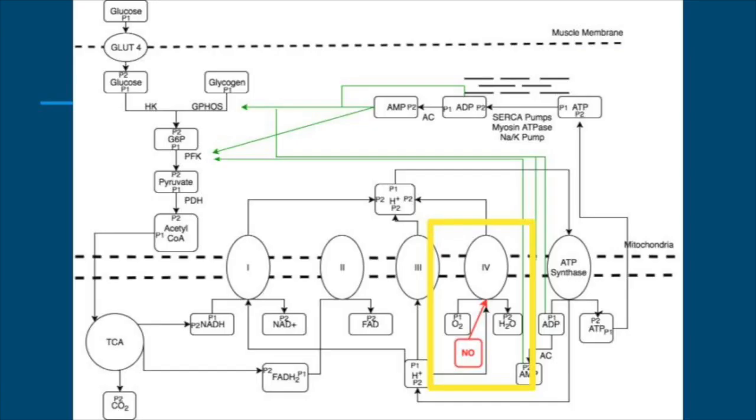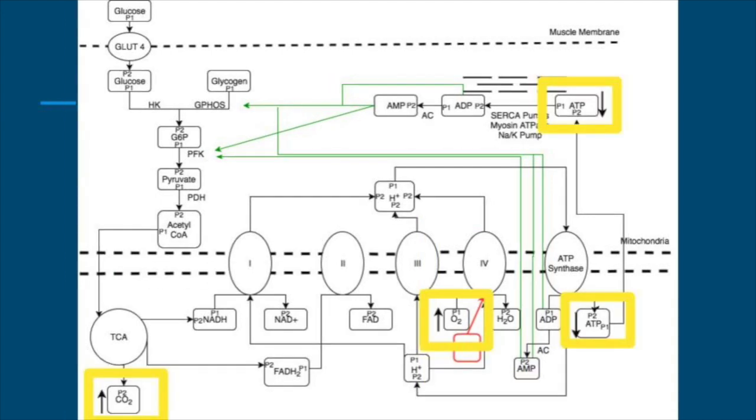Nitric oxide more readily binds to cytochrome C, and oxygen is less able to bind and act as the final electron acceptor. Therefore, the ETC cannot be oxidized. This results in an increase in oxygen concentration and a decrease in flow to ATP. This leads to increased inflow to ADP and AMP pools, which activate conductance through glycolysis via G6P and PFK. Increased flow through glycolysis increases P1 for the tricarboxylic acid cycle, acetyl-CoA. Increasing P1 increases flow through the TCA, increasing the production of carbon dioxide.